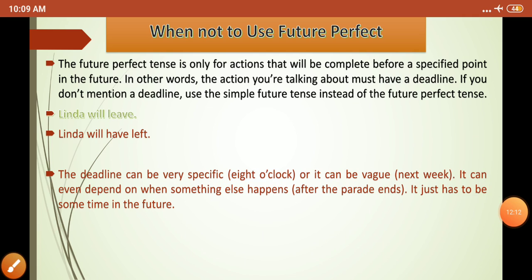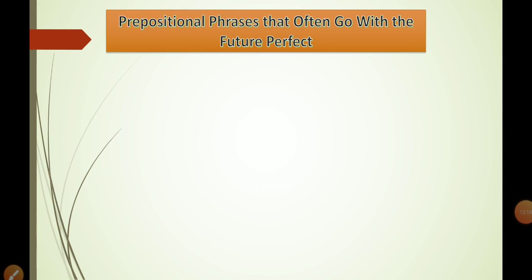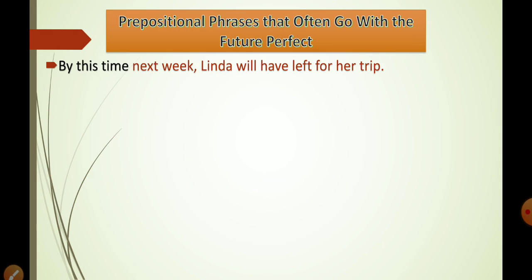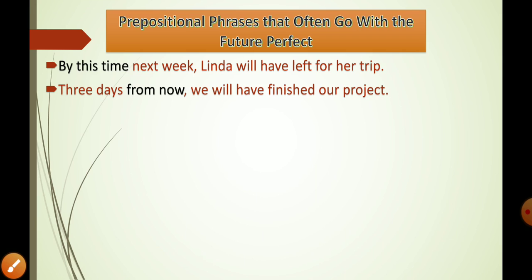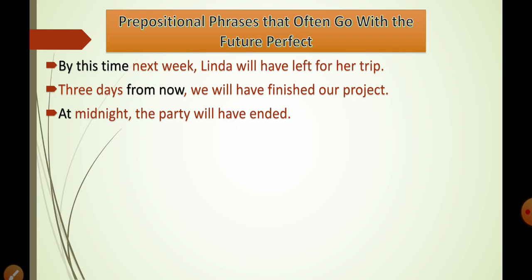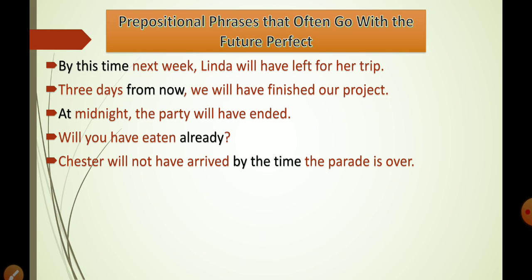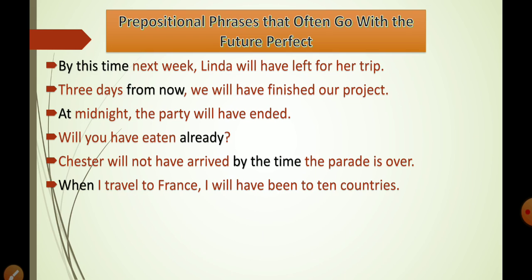Moving further, prepositional phrases that often go with the future perfect, that we need to understand. Just like, "By this time next week, Linda will have left for her trip." So here the prepositional phrase is by this time. Again, "Three days from now, we will have finished our project." "At midnight, the party will have ended." "Will you have eaten already?" "Chester will not have arrived by the time the parade is over." I'm sorry, I said married, this is arrived.